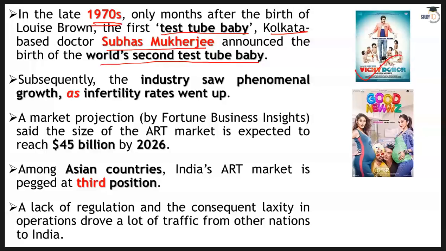And in the recent past we saw films like Vicky Donor and Good News as well. So these 2 films are quite famous. We have other films as well. If you go through Indian cinema, you find films on surrogacy and this sort of thing. But anyway, awareness is reasonably wide nowadays, and even in big cities you find big hoardings of IVF centers.